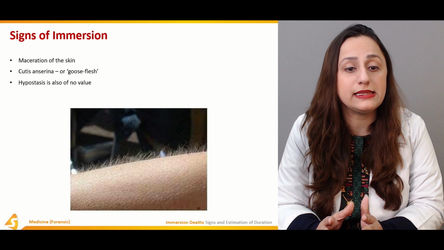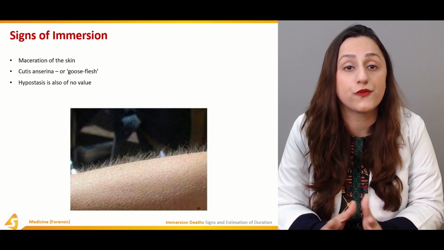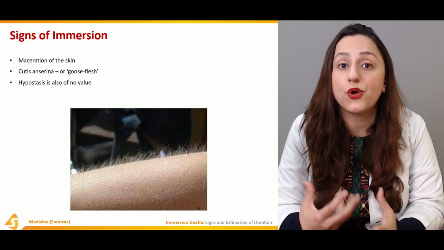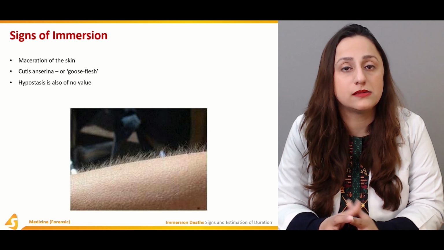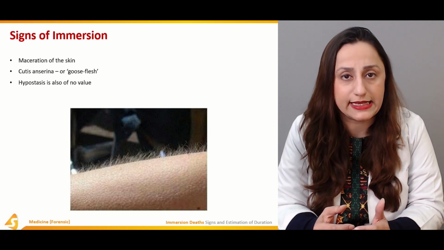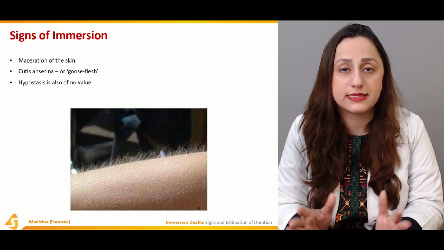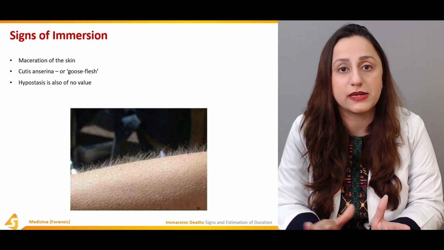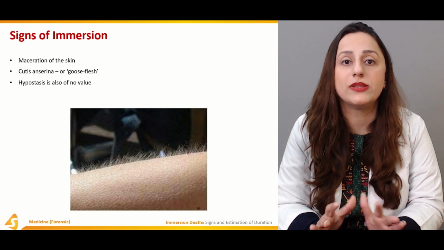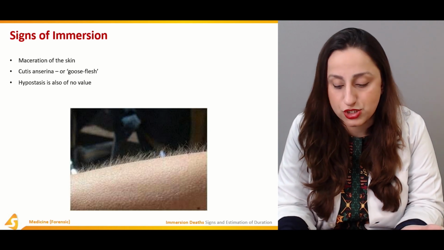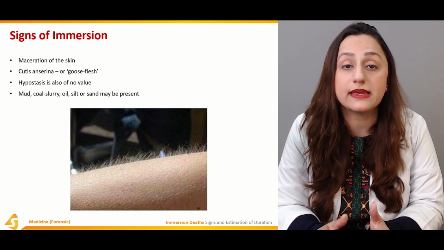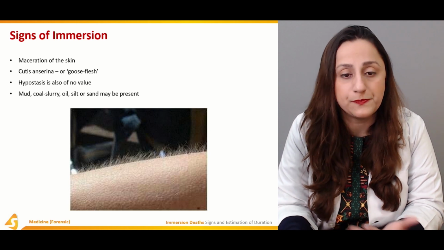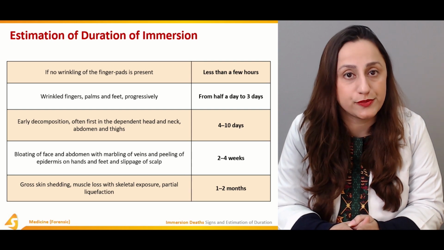Now, the hypostasis is also of no value here. Why? Because in freshwater drowning the body is continuously moving, and even in salt water the body moves slightly. Usually the position of the body is such that the knees and hands are in the downward position, and the back and buttocks are in the upward position. This is the position of the body when putrefactive gases accumulate. Then we can collect mud, coal, slurry, oil, silt or sand, and these may be present inside the skin. Now, the estimation of the duration of immersion is very important.